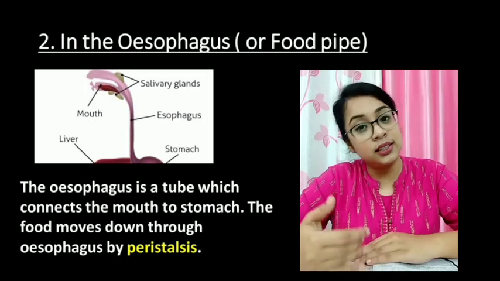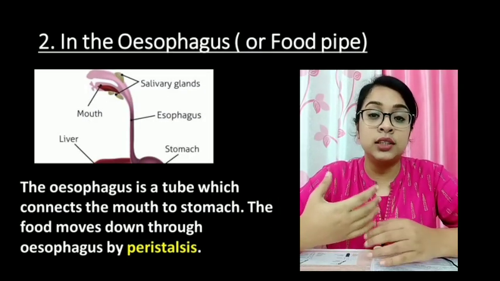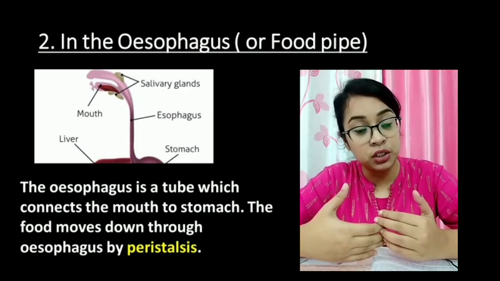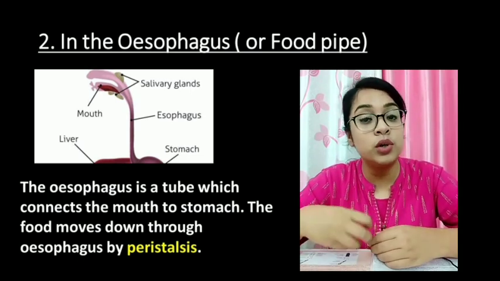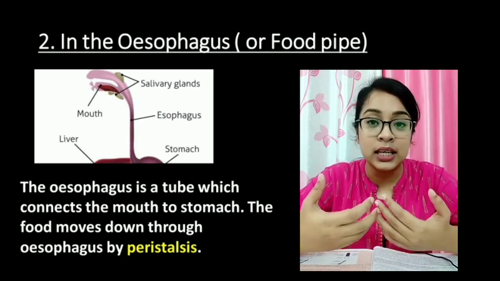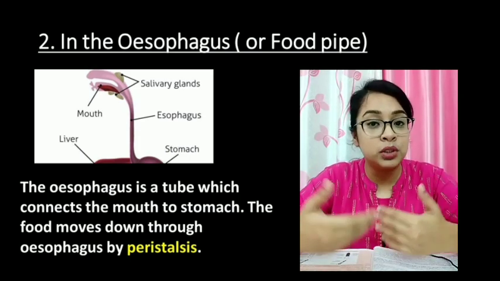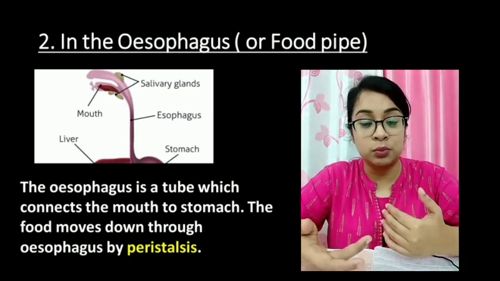When the food enters the esophagus, the muscles of the top of the esophagus start alternate contraction and relaxation, thus pushing the food downwards to the stomach. When we vomit, the food goes in the opposite direction, from downward to upward. That is called anti-peristalsis movement.